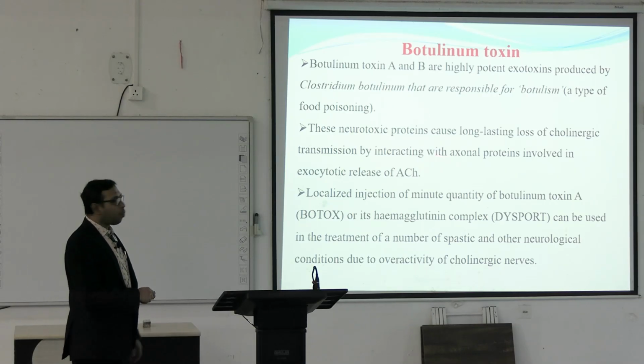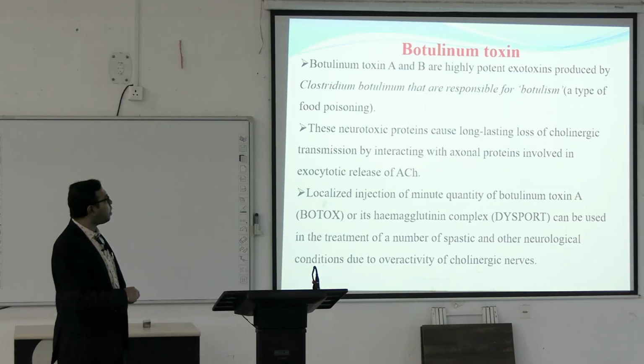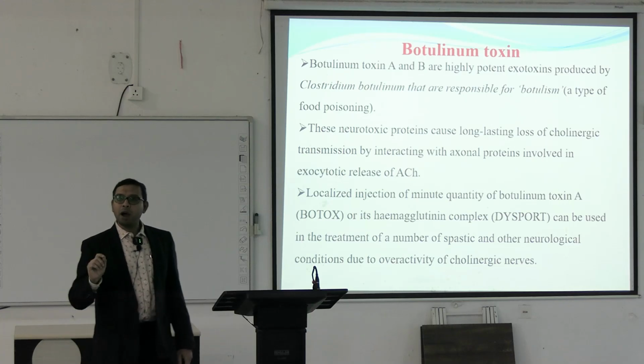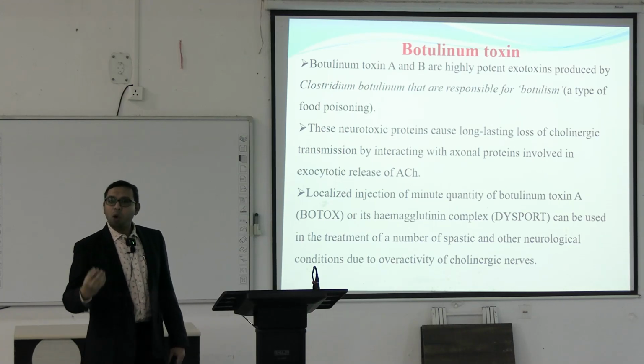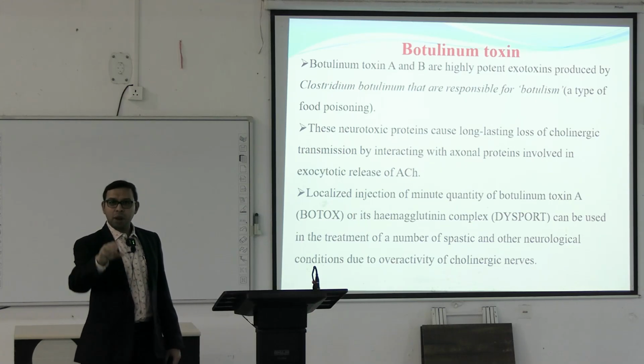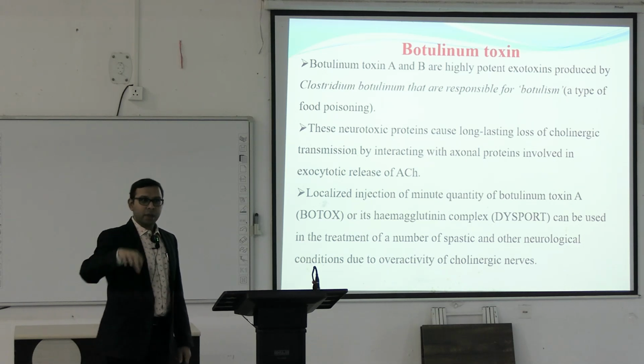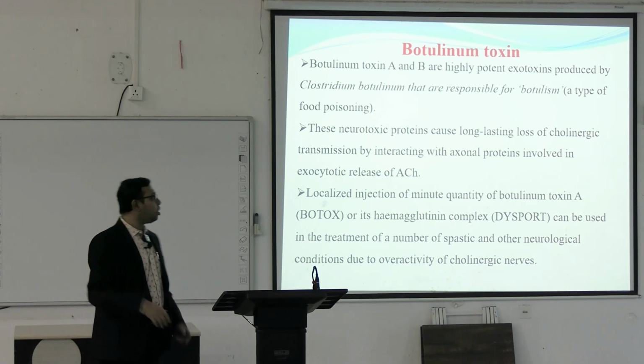So, these neurotoxic proteins mainly cause long lasting loss of the cholinergic transmission by interacting with axonal proteins involved in exocytotic release of the acetylcholine. Remember, the botulinum toxin and alpha bungarotoxin cause blockade of the exocytosis of the acetylcholine from the synaptic vesicles within the synaptic cleft. Already remember, exocytosis, they cause the blockade.